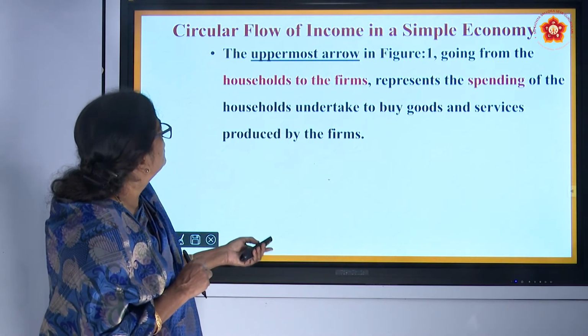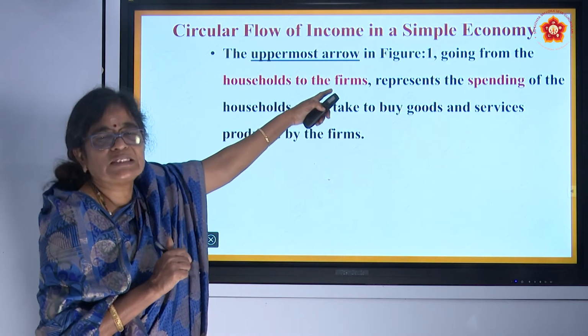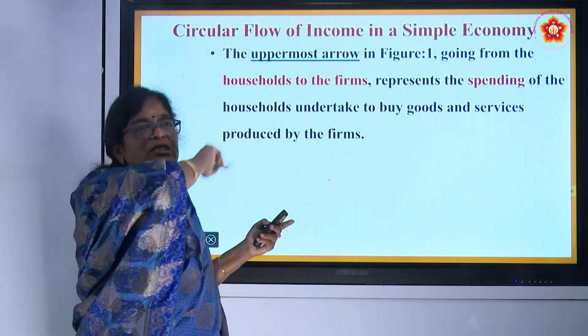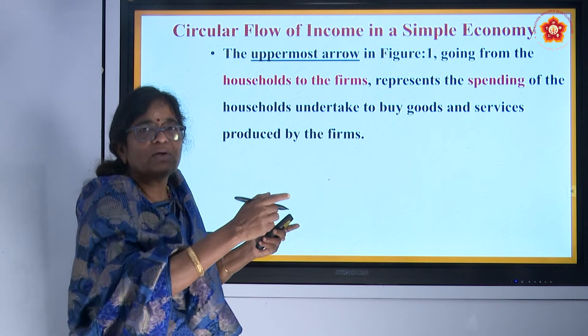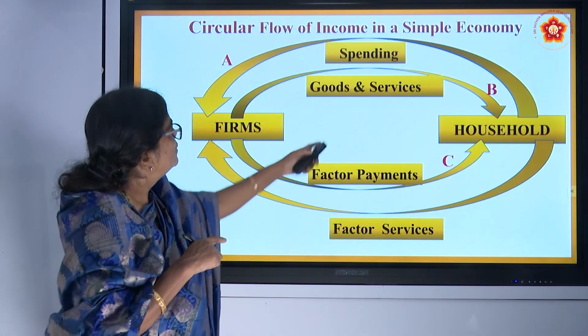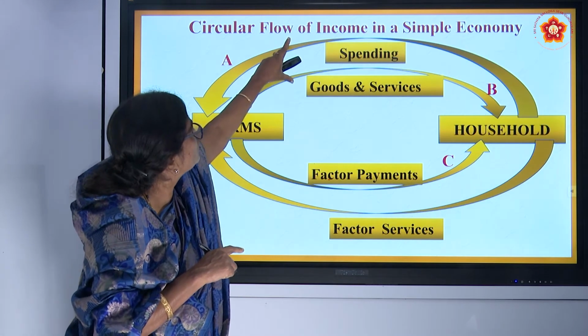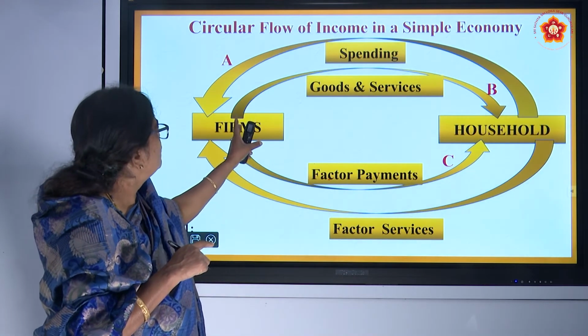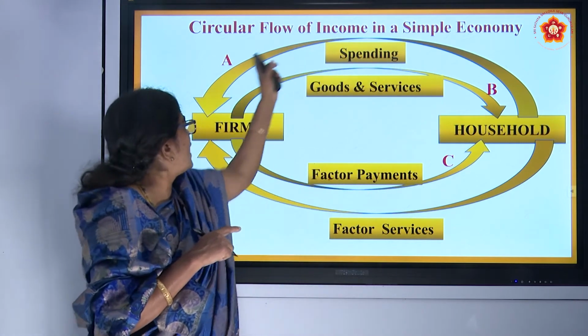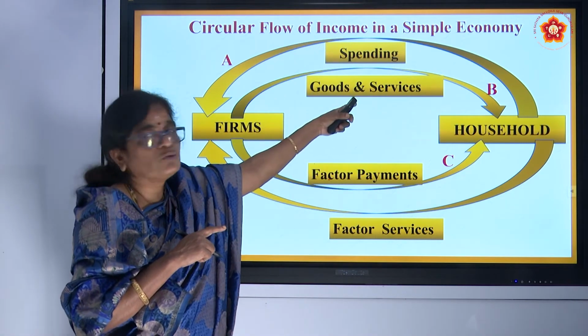Now, the uppermost arrows, you have seen them. What is happening in the uppermost arrows? These two arrows: firms supply goods and services to the household, and the household's spending goes back to the firms, because they are purchasing goods and services.